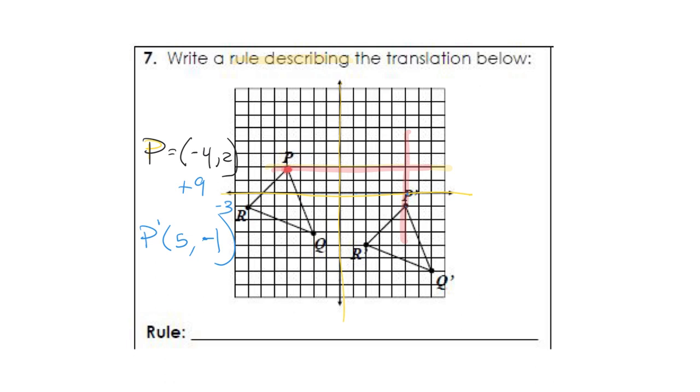So now the rule. To write the rule for that, so we just did an example. If I have x and I have a y coordinate, the rule on this diagram turns into x plus 9, y minus 3. So this rule states, take the original x and y, add 9 to the x value, and subtract 3 from the y value, and that will be the new coordinate.